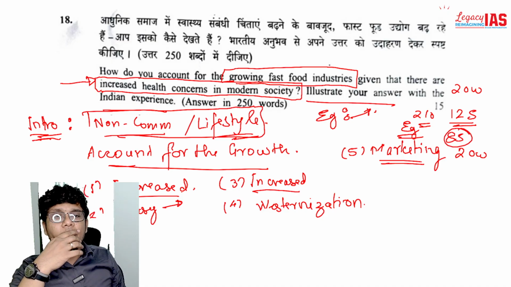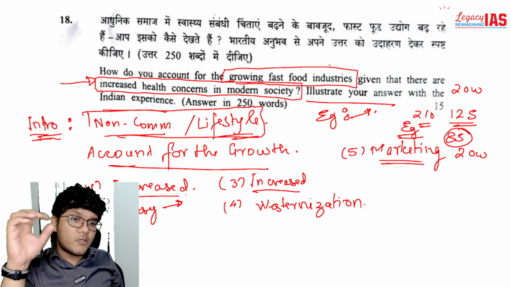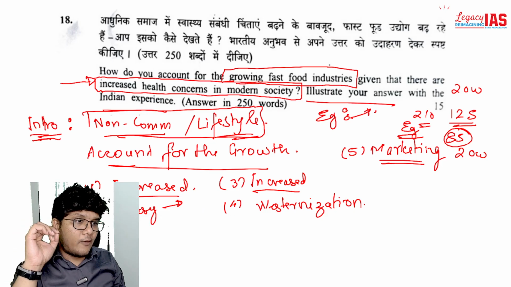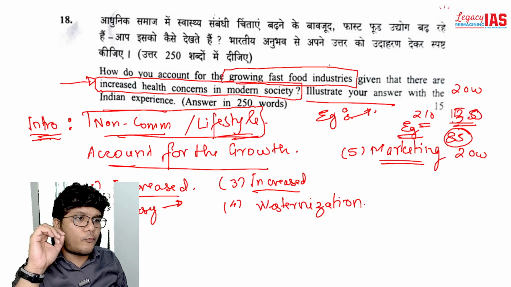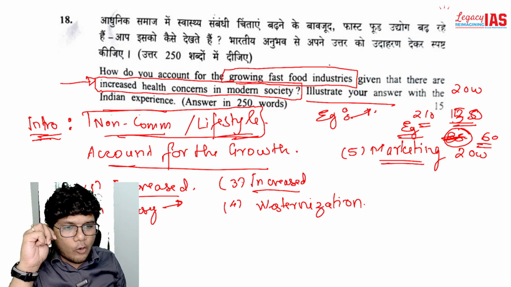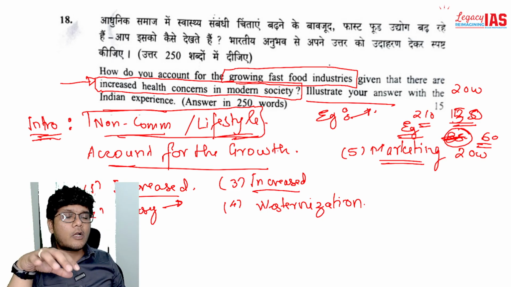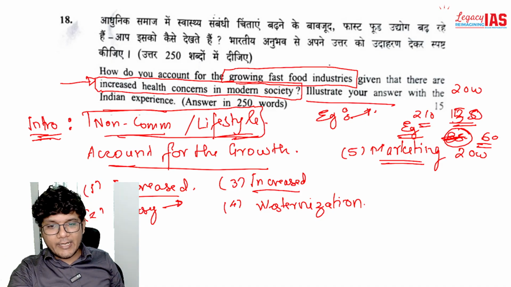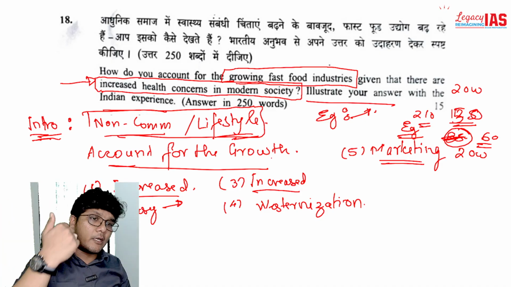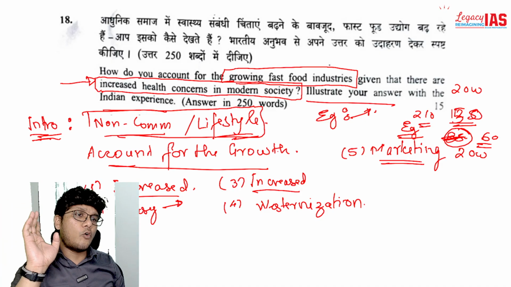In that you talk about certain other things. In fact, 150 words you can use for that, and then you are left with around 60 words. So you can talk about how this issue can be addressed, what can be the best way forward, and conclude your answer over there.